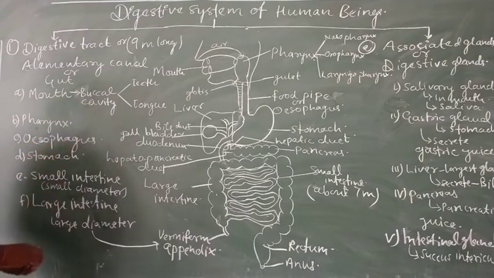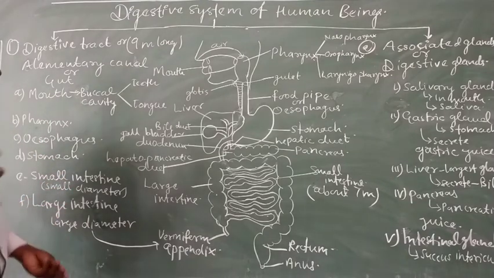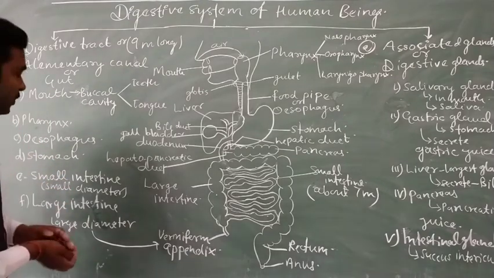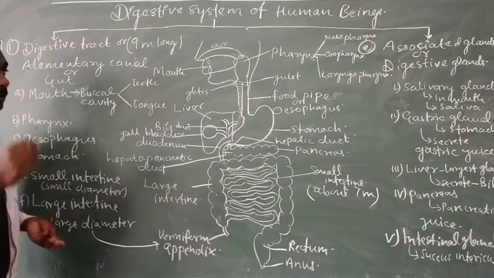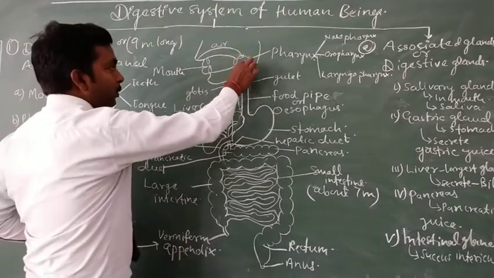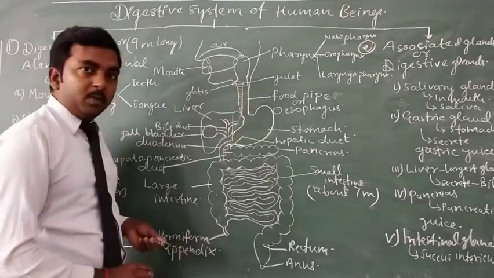the stomach, and the stomach is a J-shaped swollen structure which stores the food for a longer duration. It means after swallowing of food, the food continues in the esophagus and is stored in the stomach.